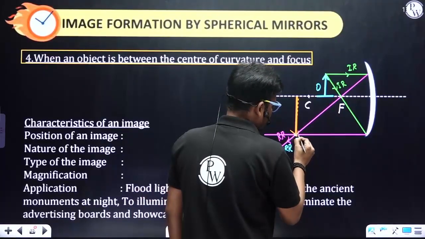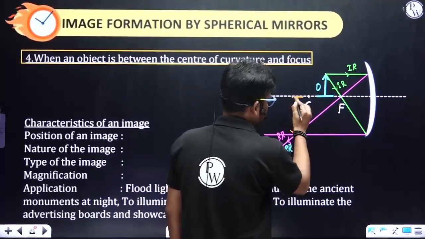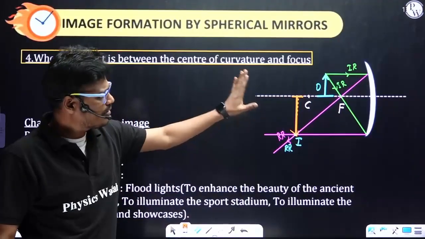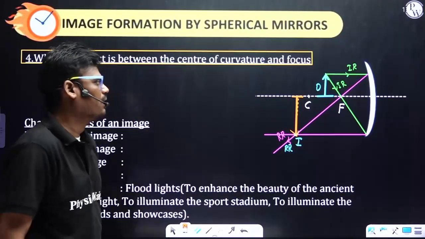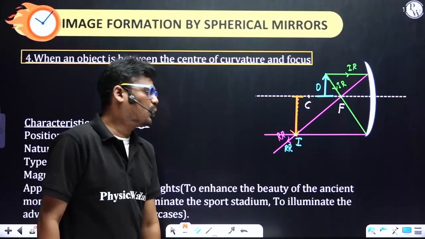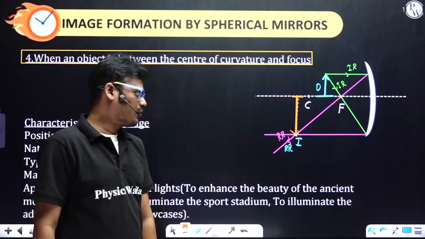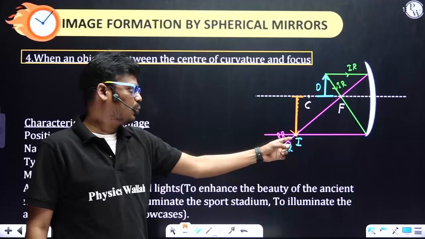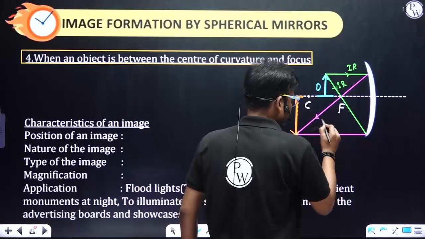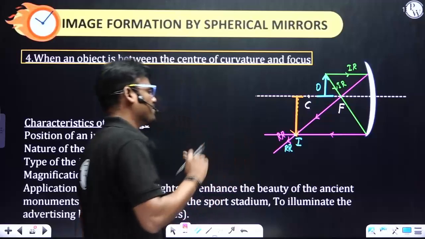And this is image and this is image and that is object. Look at the diagram carefully. Okay. So first you need to know whether the two reflected rays are meeting or not. Yes, of course. Two reflected rays are actually meeting. That means it is the real image.